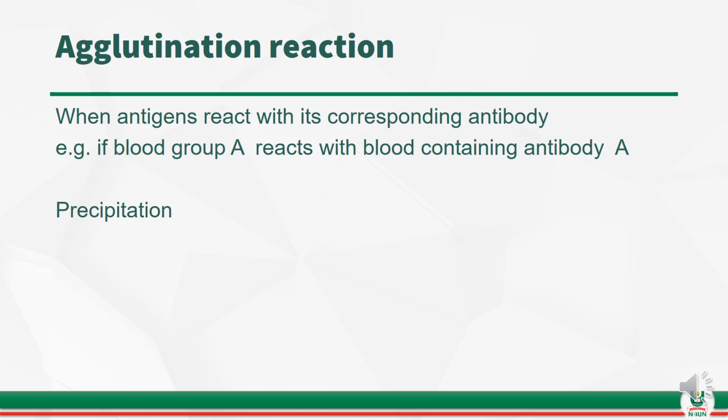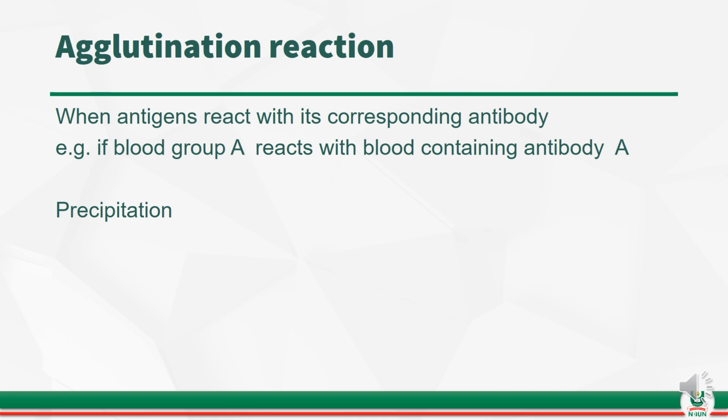I'll take that again. If you take a blood sample of an individual and then react it with known antibodies, and there is a reaction that leads to precipitation, that simply means, for instance, that the antigen in the blood is A, and when this antigen reacts with the antibodies on the plate outside of the body, any reaction that occurs with the corresponding antibody will help us to determine the blood group of that particular individual.